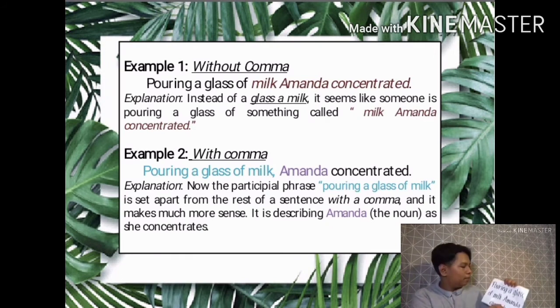Example, this sentence. Pouring a glass of milk Amanda concentrated. In this sentence, we can see that there is no comma after the word milk. That's why the sentence seems like someone is pouring a glass of something called milk Amanda. But if we put a comma after the word milk, it makes much more sense, saying that Amanda, which is the noun, is concentrating on pouring a glass of milk.